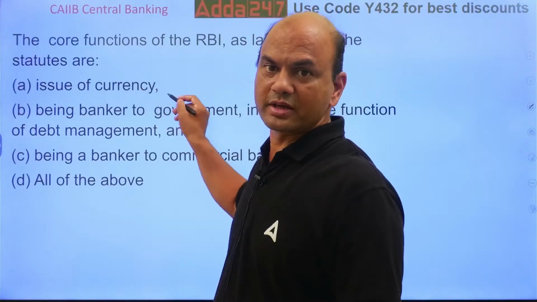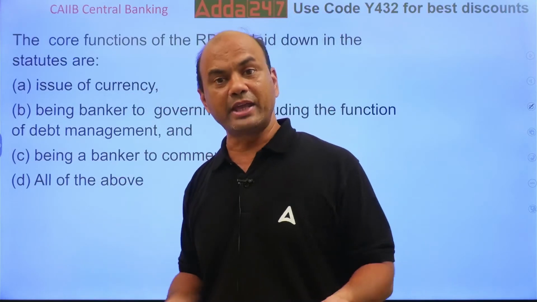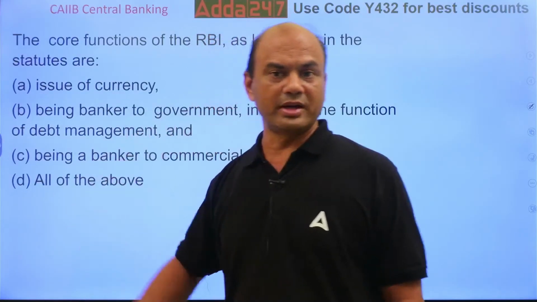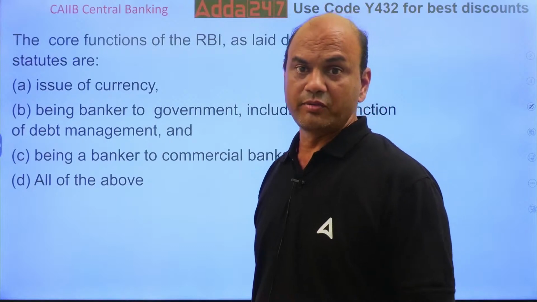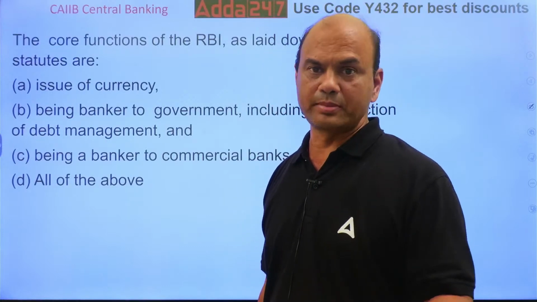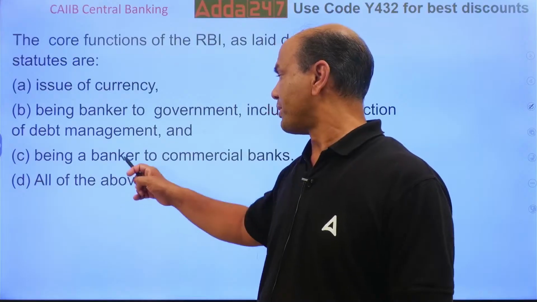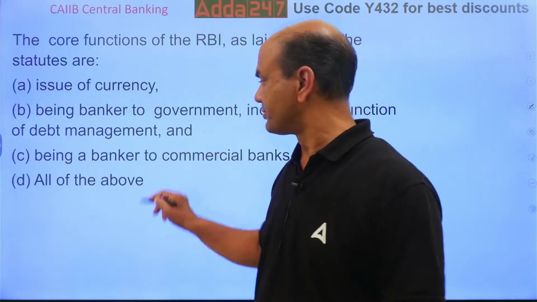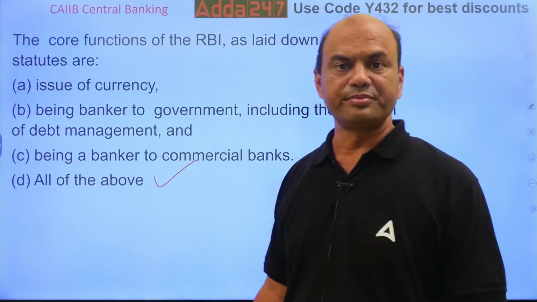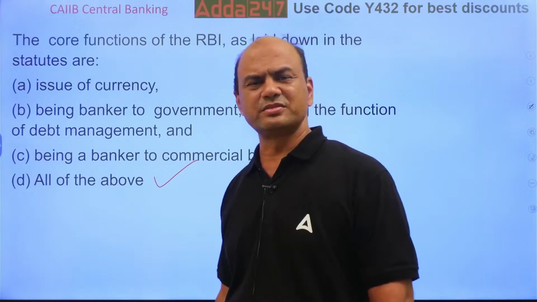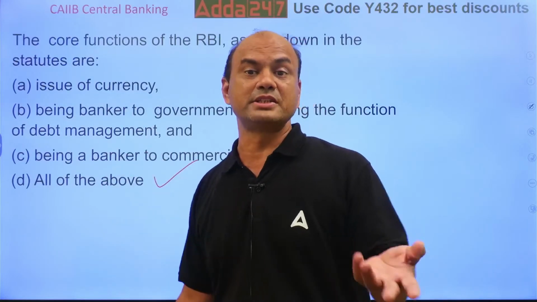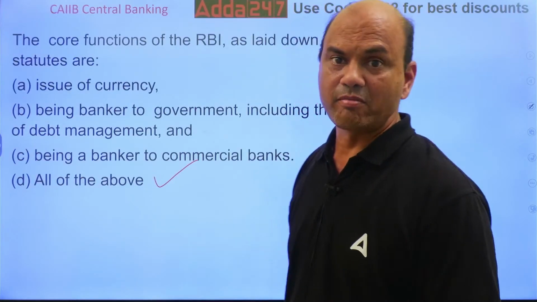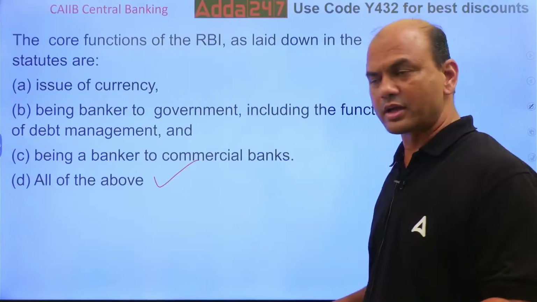RBI acts for issuing the currency because monetary is in the hands of RBI, except that coins and 1 rupee note. It is a banker to the government. So government has an account with RBI. Whenever it wants any loan, it will go to RBI only. Banker to the commercial banks. So this is called as banker of banks. All of the above. There are other functions also. Those are not given over here. Banker of last resort, isn't it? That is also one function. Supervisory function. Those are not mentioned, but those are there for RBI.